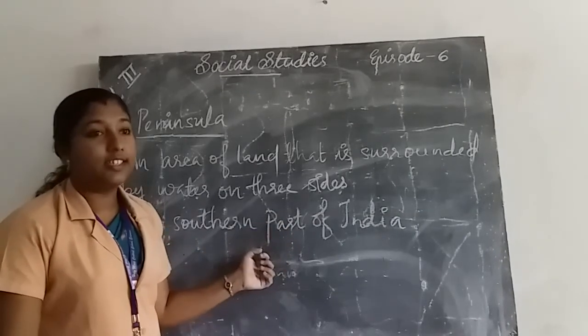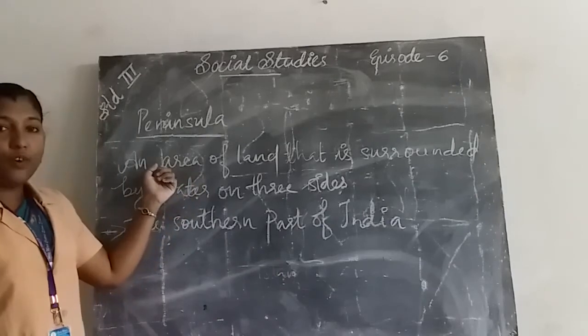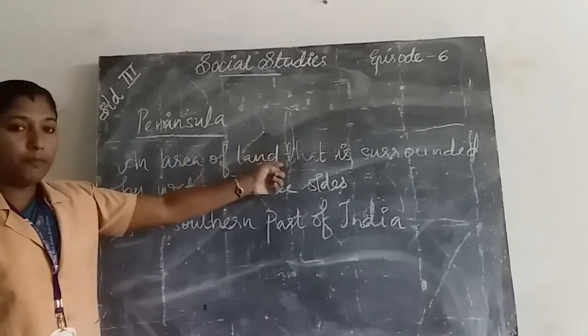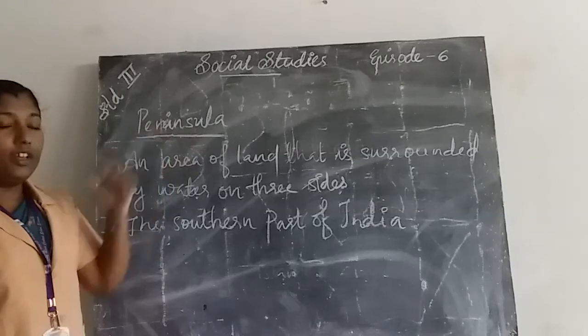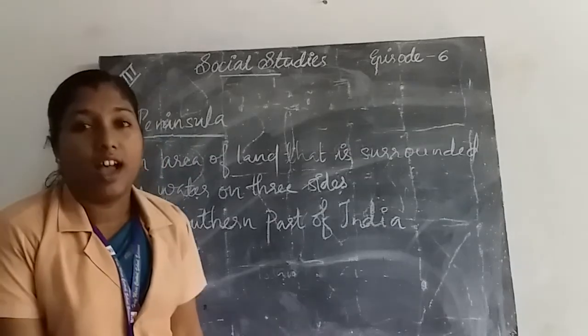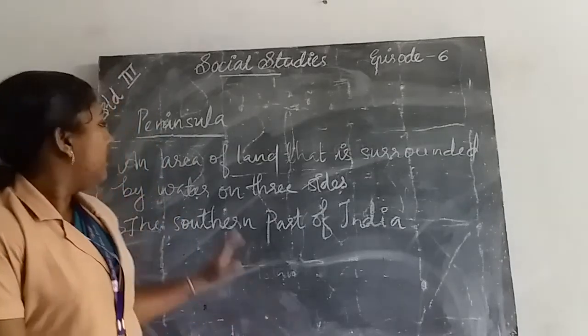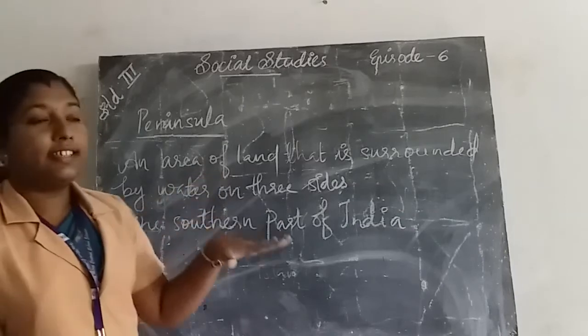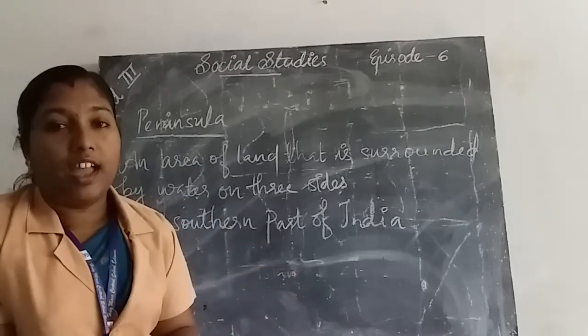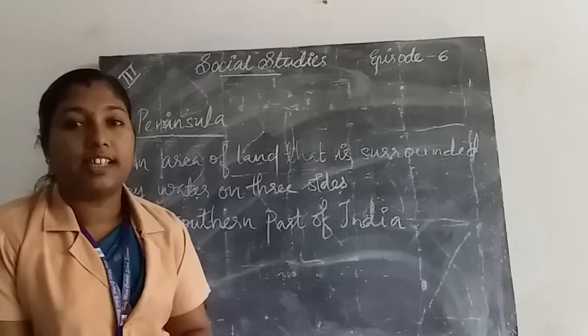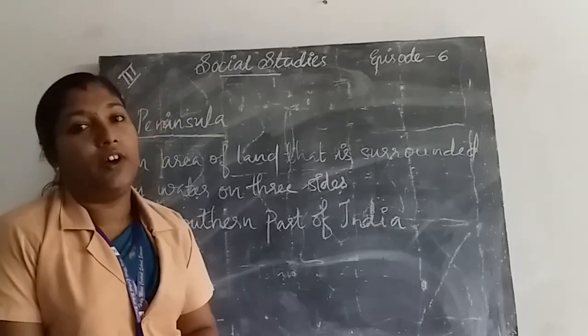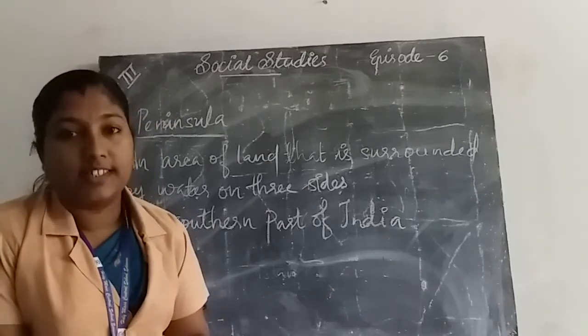What are islands? An area of land that is surrounded by water is called an island. Islands are the top part of underwater mountains.